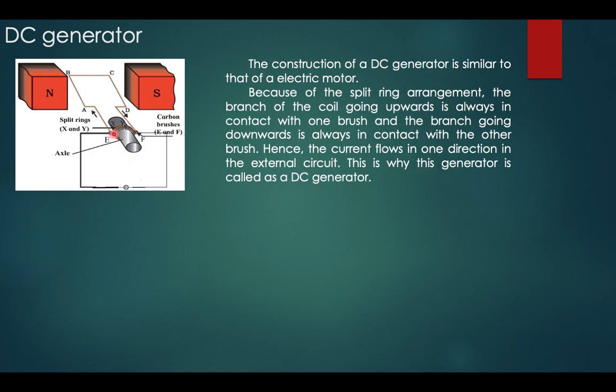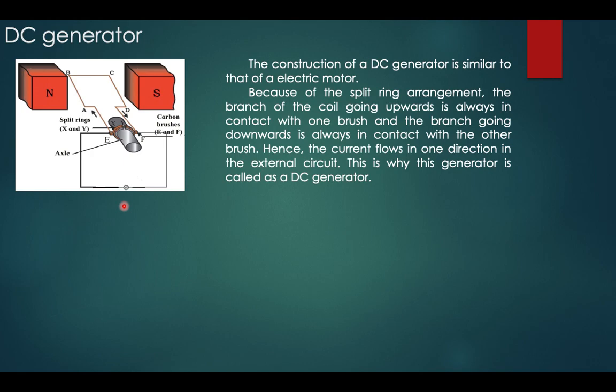What this means is that whenever this goes upward and this goes downward, after every half rotation, the direction of the current produced in this will be the same, which will be shown by the galvanometer. Therefore it is called the DC generator.